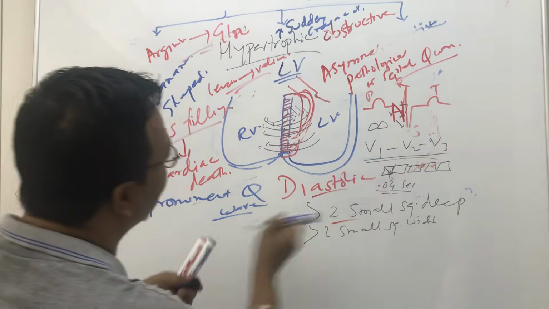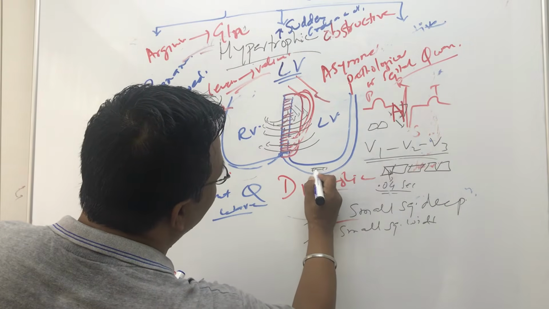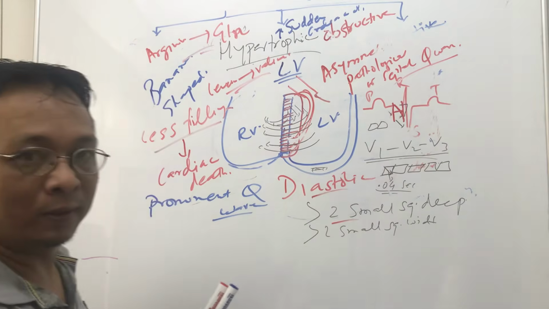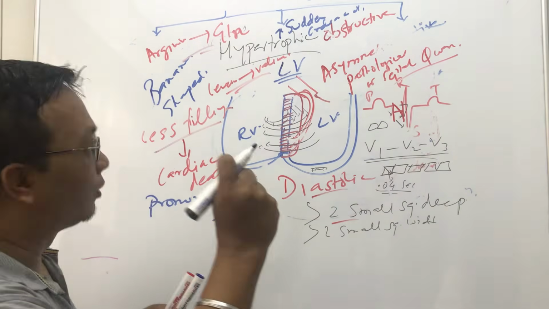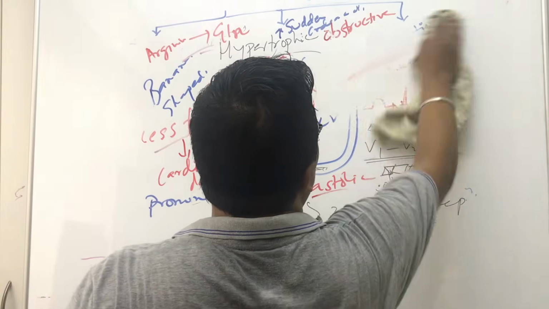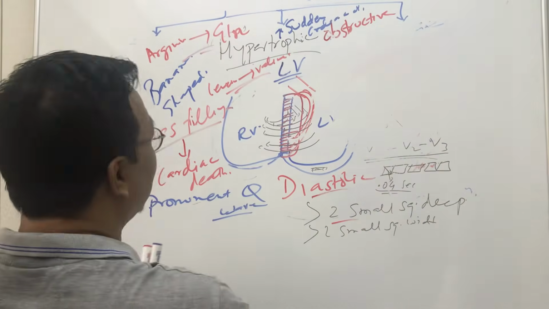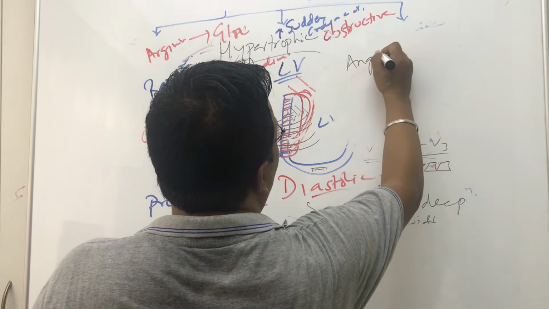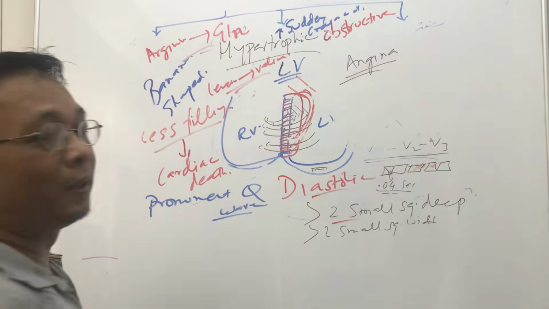Here there will be narrowing. The myocardial vessels inside can be narrowed because of the hypertrophy. As a result, in hypertrophic cardiomyopathy there is a history of angina or chest pain.